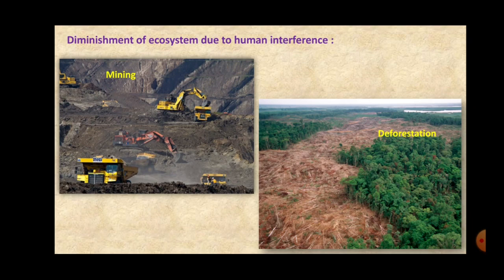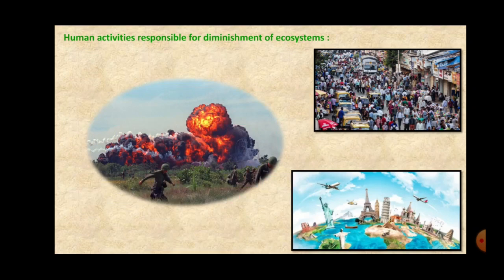Now here we will start, one by one, the activities which are responsible for the diminishment of ecosystems.